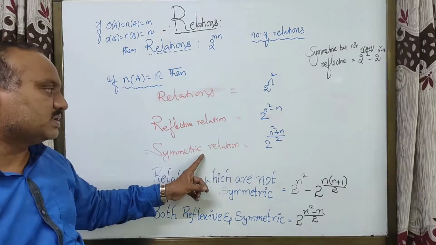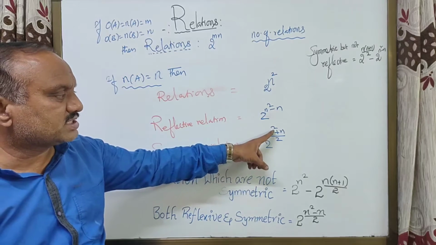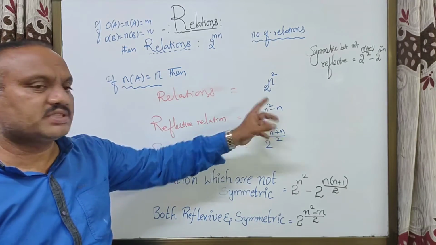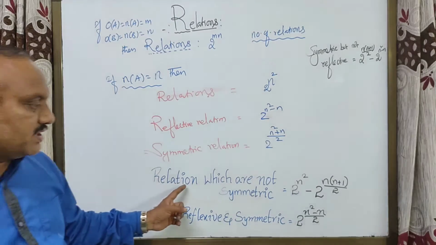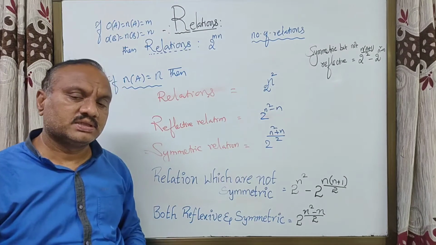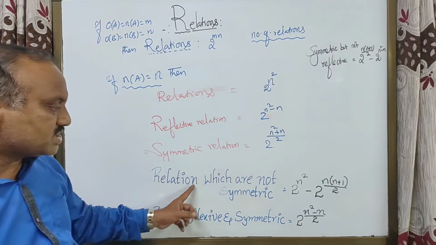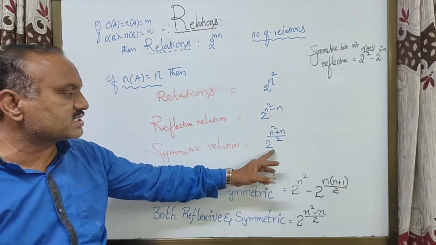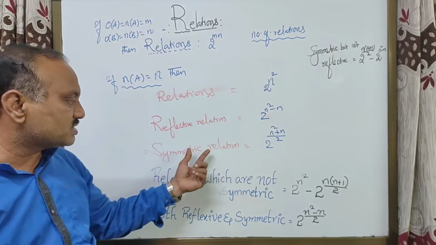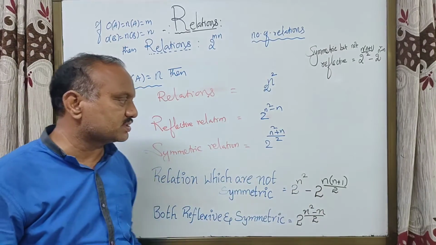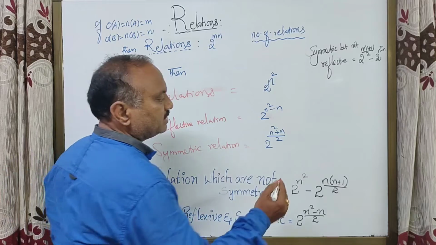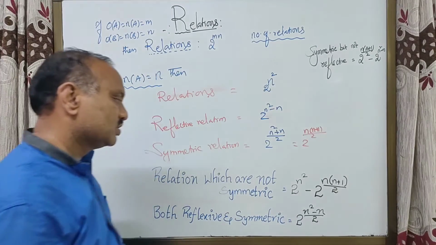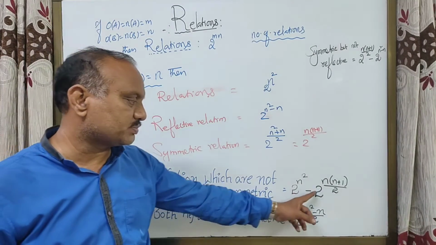So reflexive relation, symmetric relation. Here if we take n common, we get the sum of the natural numbers form. n square minus n, sum of the even numbers. Reflexive which are not symmetric. Total relations which are not symmetric means we subtract the symmetric relations from the total. If you take n common, we get n into (n plus 1) by 2. So relations which are not symmetric: separate the symmetric ones.